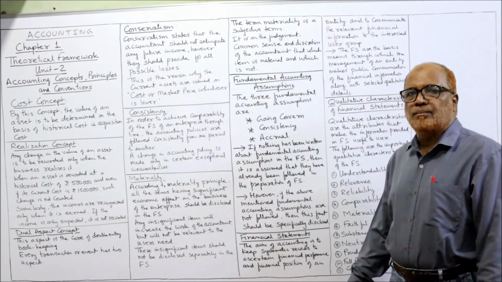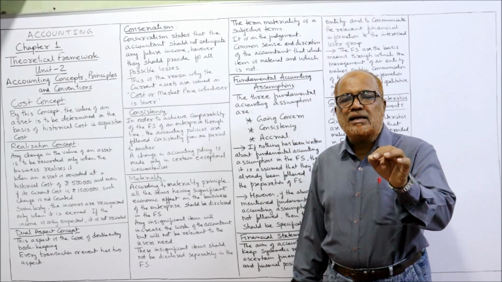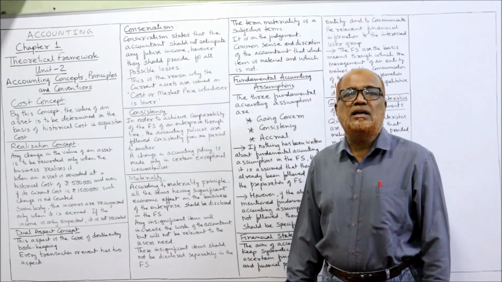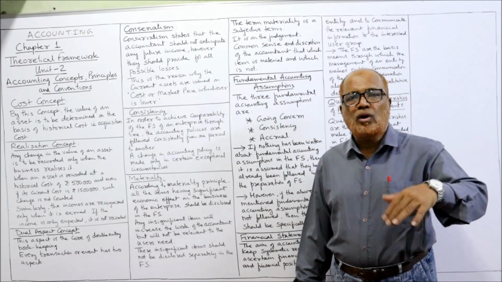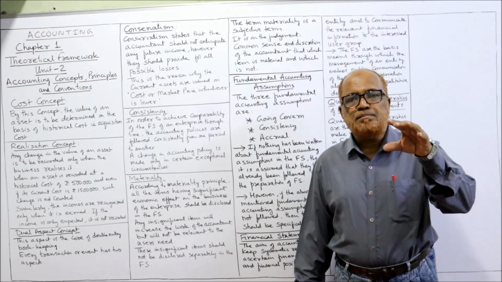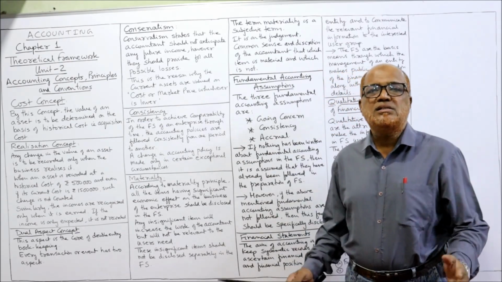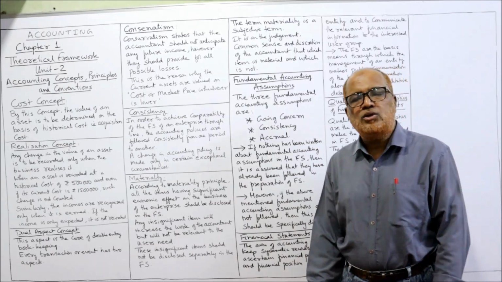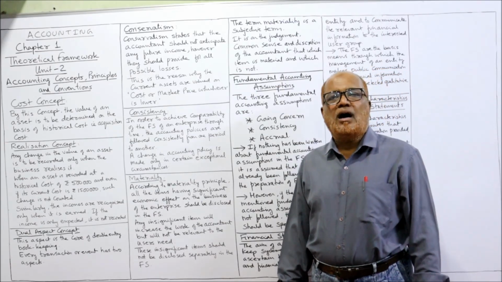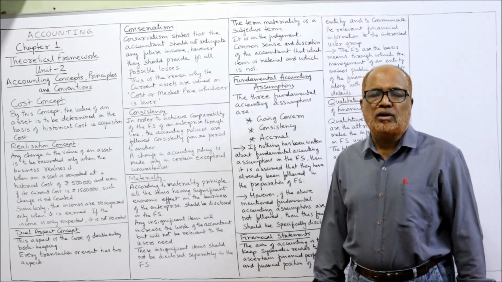Next comes conservatism. An accountant should be conservative. That means provide for all expected losses but don't record any expected gain. If a business forecasts that there may be a gain in future, don't record that gain. If there is an expected loss in future, that expected loss should be recorded. Conservative, playing safe. An accountant should play safe. By following this conservatism, what will happen? The notional profit will not be recorded. The actual real profit will be recorded.